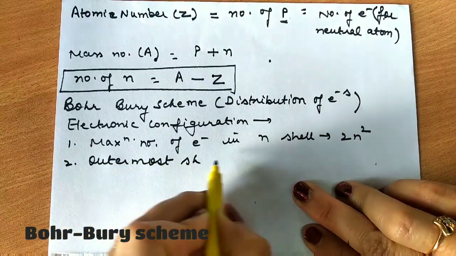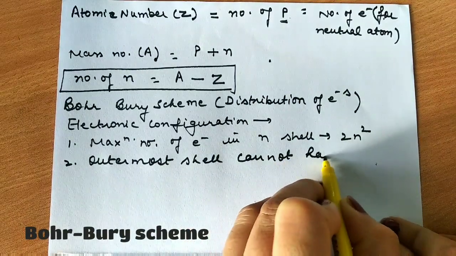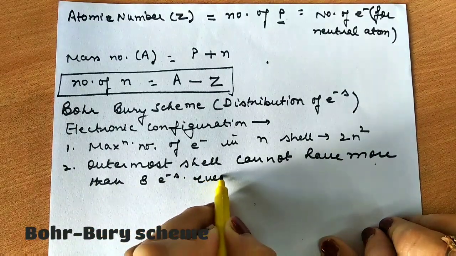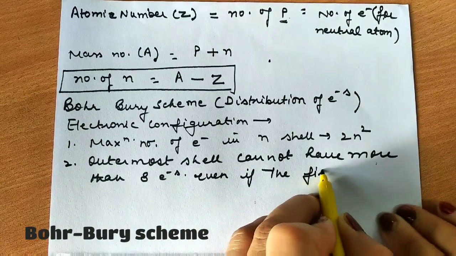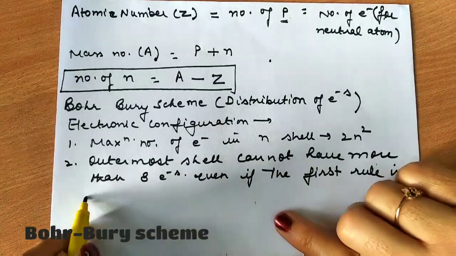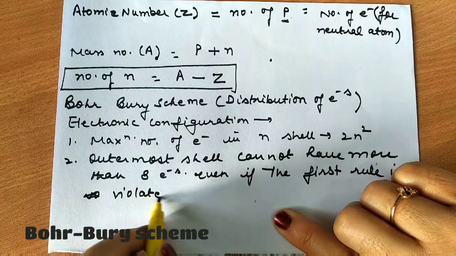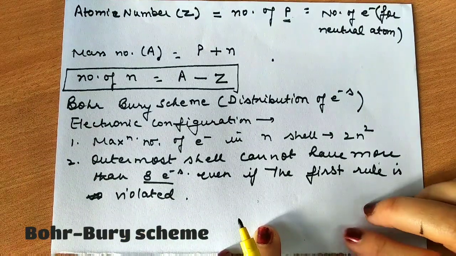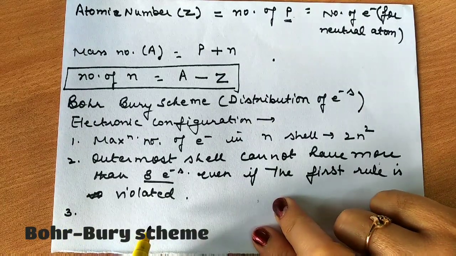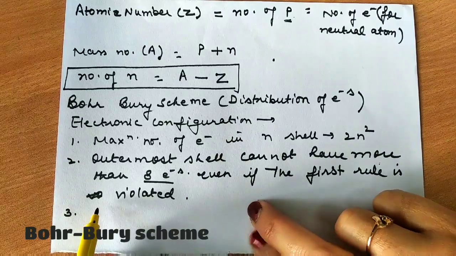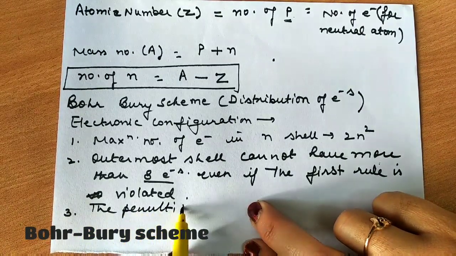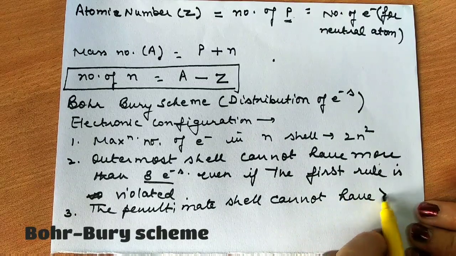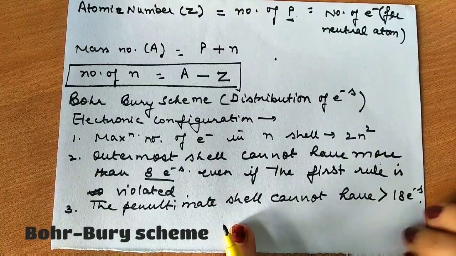The outermost shell cannot have more than 8 electrons, even if the first rule is not valid. If the first rule is somehow missed, even then the last shell will not have more than 8 electrons. Okay. The third one is the penultimate shell. Penultimate means second last, second from the outside. The penultimate shell cannot have more than 18 electrons. It cannot have more than 18. Okay.